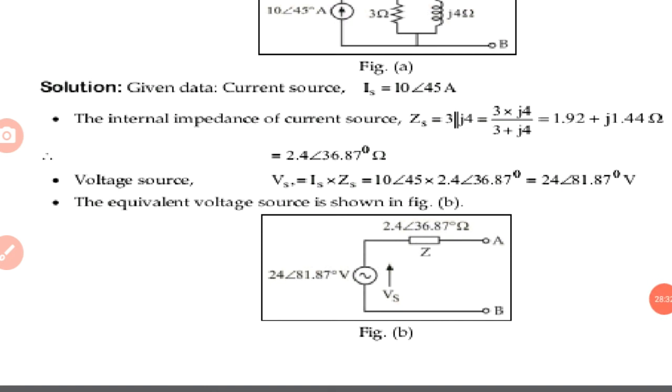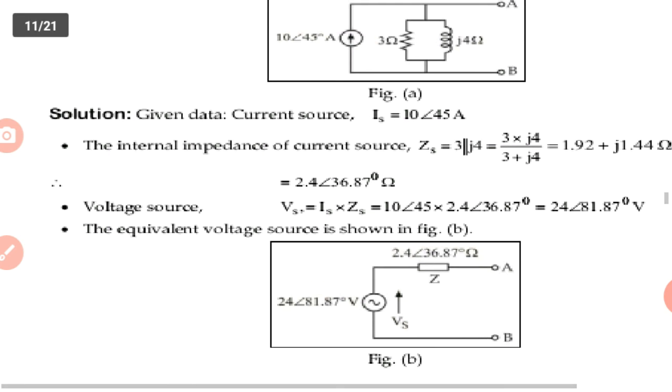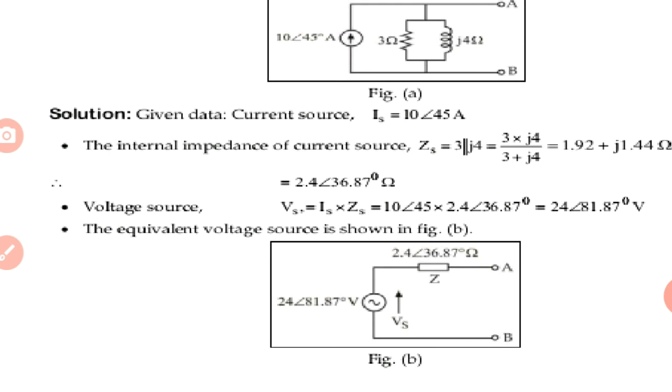Vs is equal to Is into Zs. From that we find the voltage source. Remember that when we find the magnitude of the voltage, the equivalent impedance is connected in series. That is the conversion of current source into voltage source.